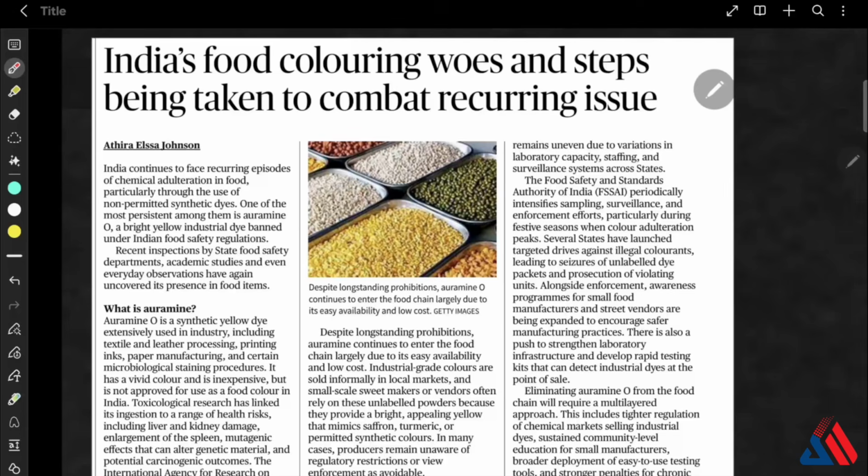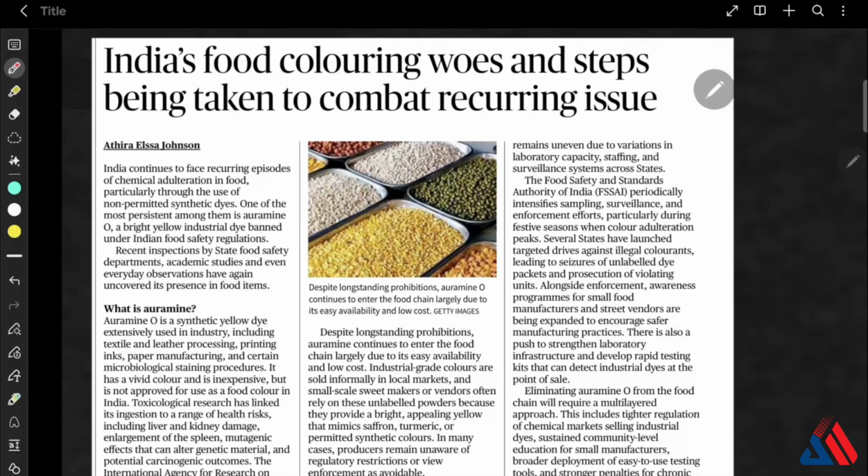We are also now strengthening the food testing labs, and we are developing rapid detection kits for field testing itself rather than sending samples to a lab. Now we are focusing on rapid detection kits. We are also training the smaller manufacturers, halwais, and street vendors, and education campaigns are also done during festival times, because during that time these kinds of industrial dyes are used for sweets.